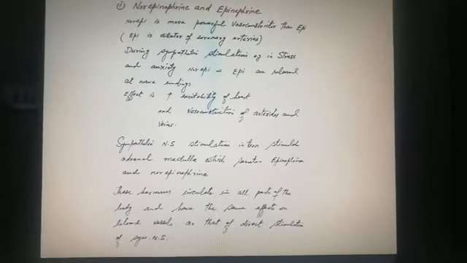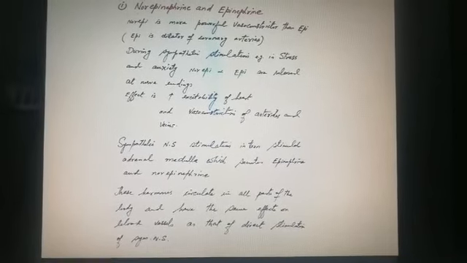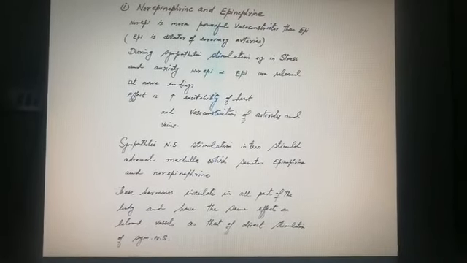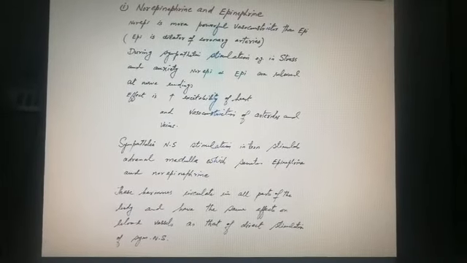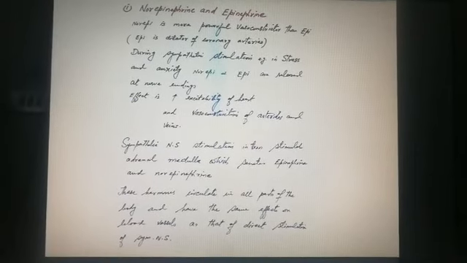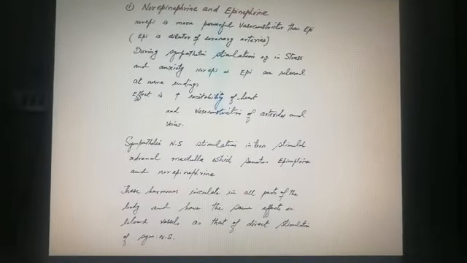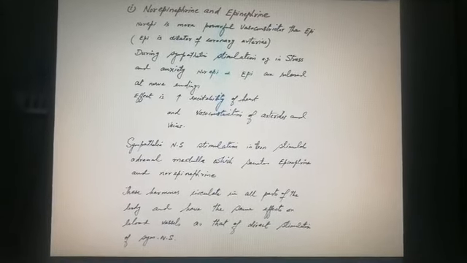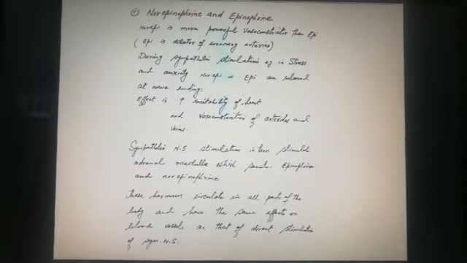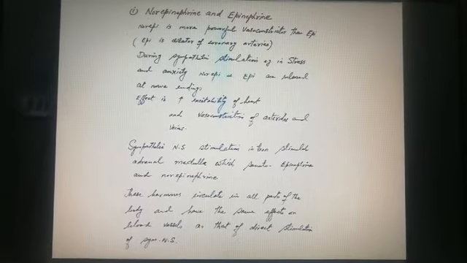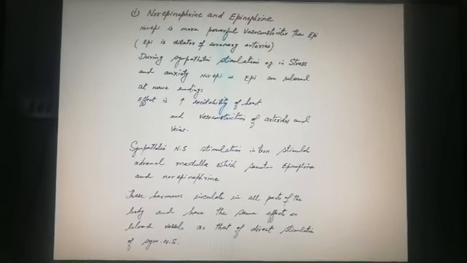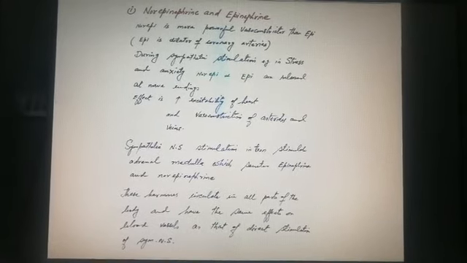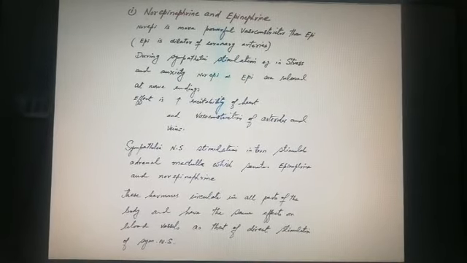Epinephrine is a dilator of coronary arteries. During sympathetic stimulation, for example in stress and anxiety, norepinephrine and epinephrine are released at nerve endings. As you know, these are the neurotransmitters of the sympathetic nervous system, which activates during stress and anxiety. So the effect is increased excitability of the heart and vasoconstriction of arterioles and veins.